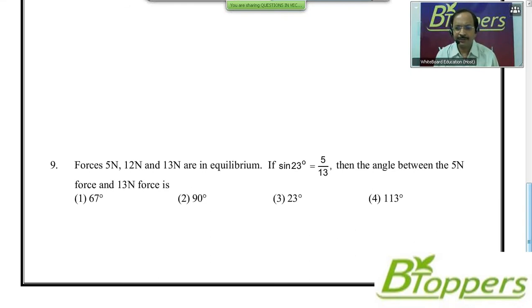Second option 90 degrees. Third option 23 degrees. Fourth option 113 degrees. Come on, try this question. In case you need more time to try the question, you can take a pause and try it. Come on, look at the next question.